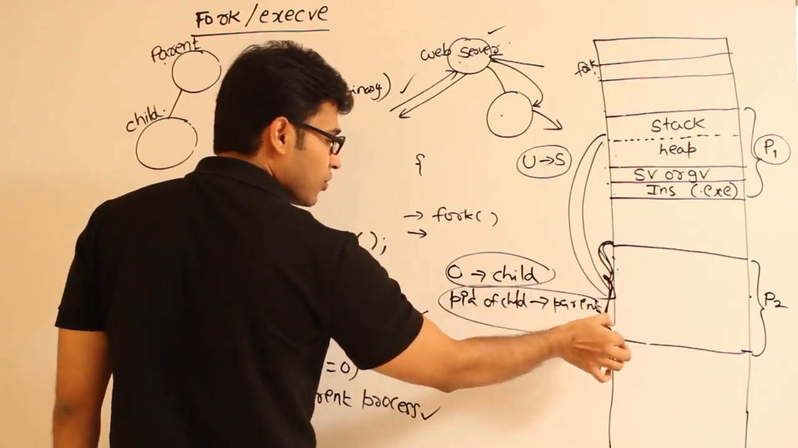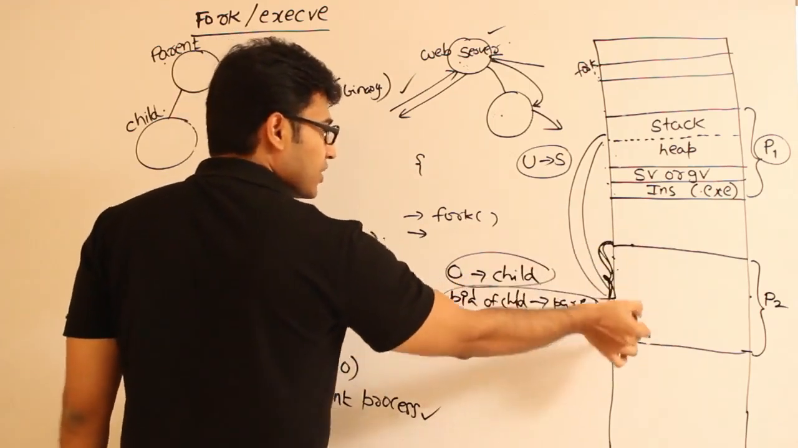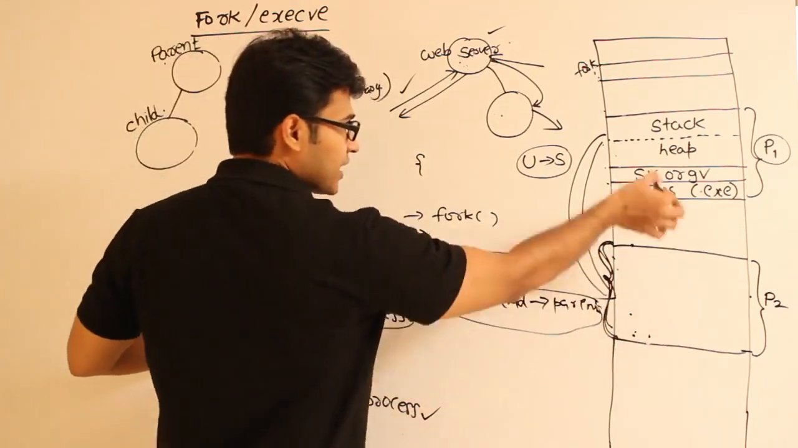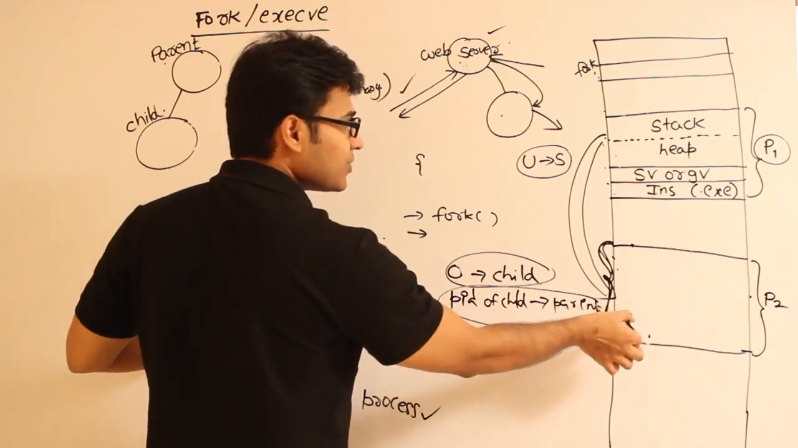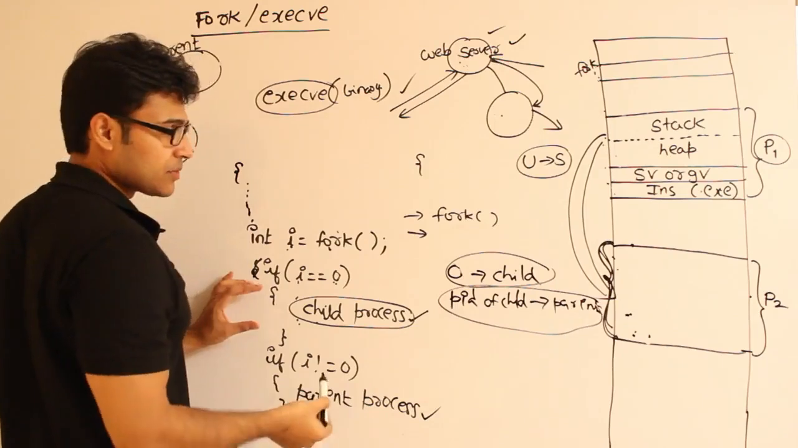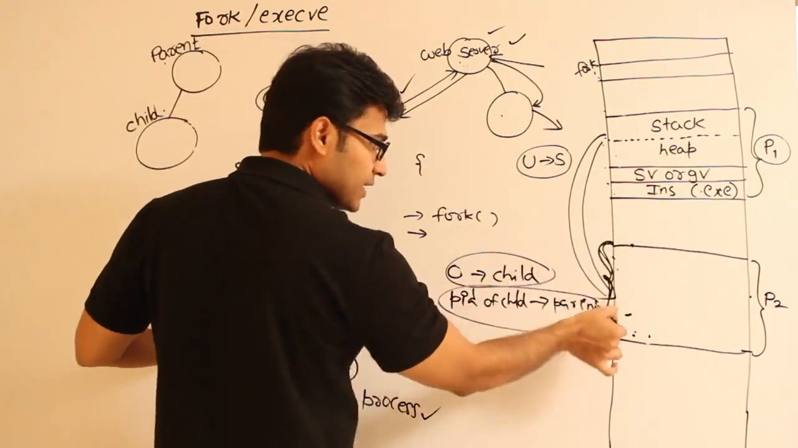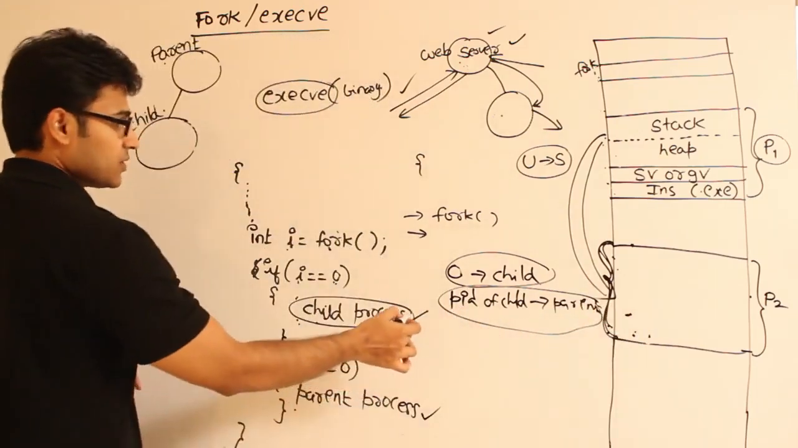Actually, a new program will be loaded into this area, and that new program will start executing, which means initially, when a child is created, that child will get a copy of the parent. But if you don't want the same thing to be done again, for example if your program is not like a web server, and you want to execute something else, then you can completely replace this process with something else and start executing it.